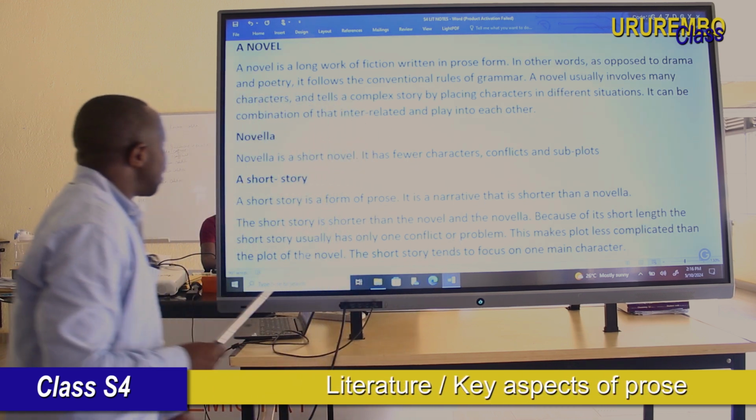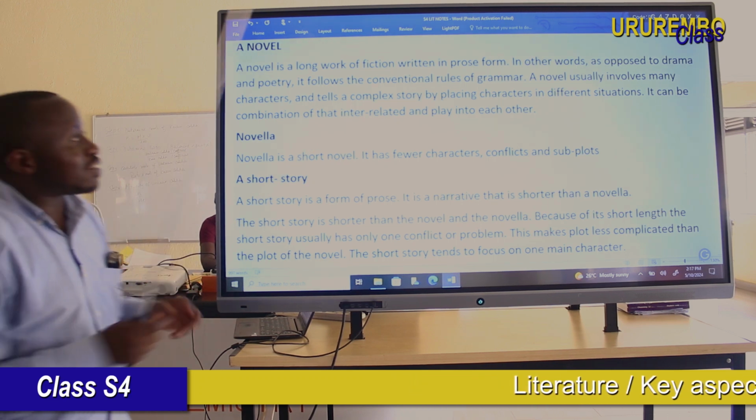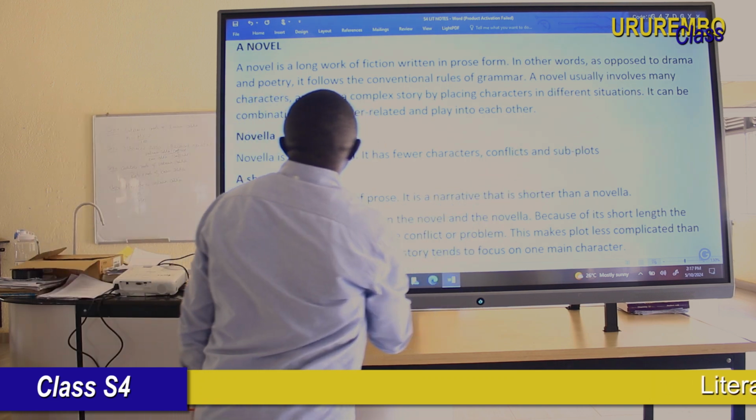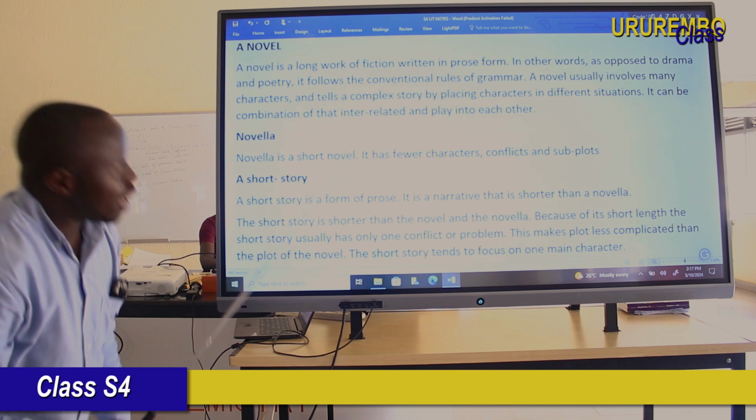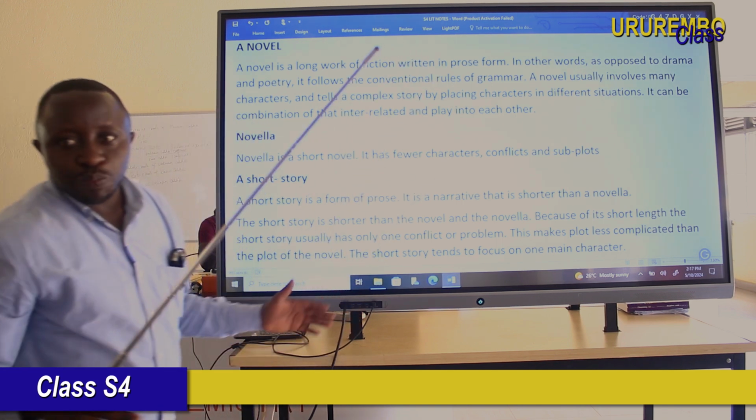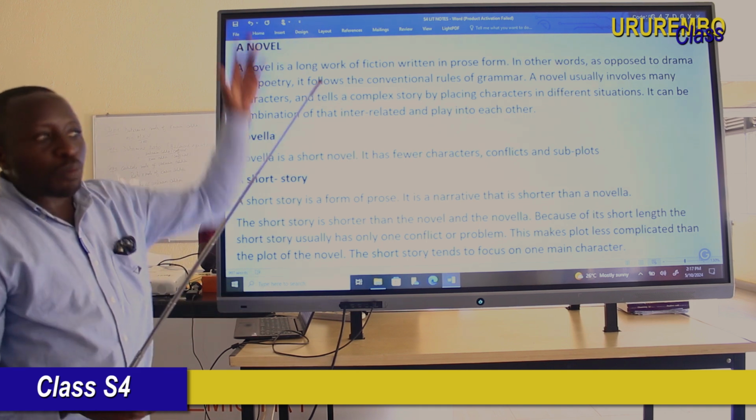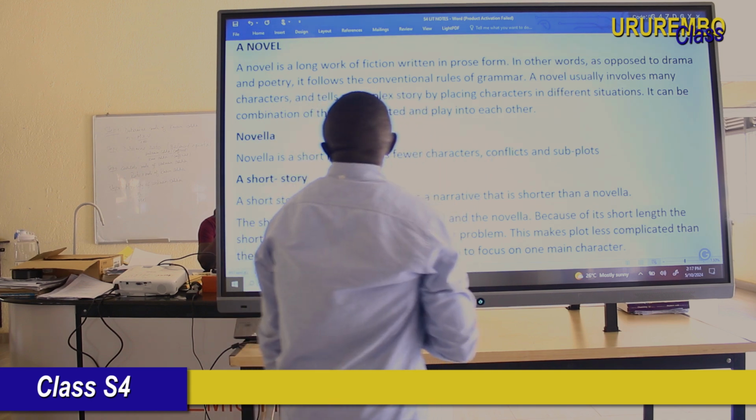One of the characteristics of a novel is that it has many characters. It has a complex story and a complex plot, and it has many conflicts and many plots.